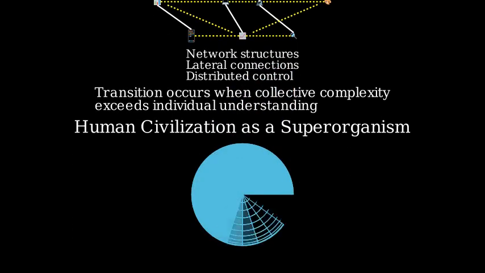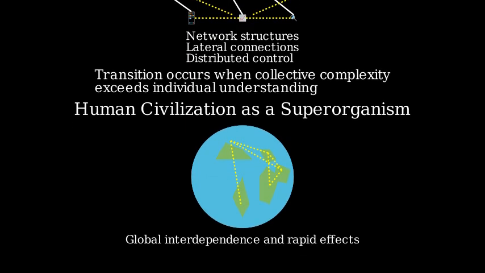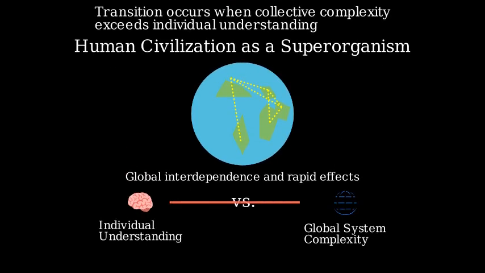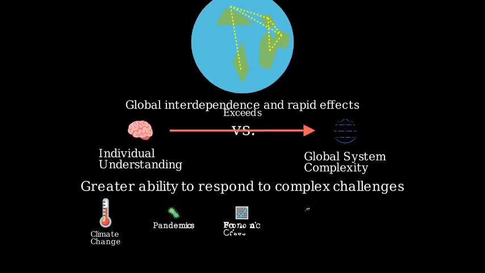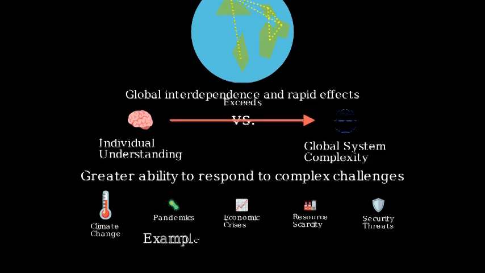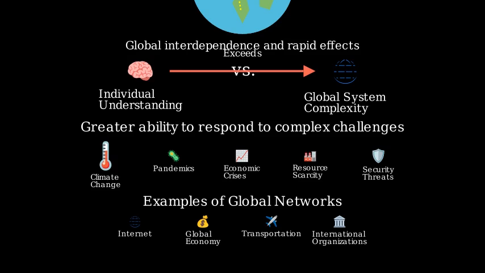Events in one part of the world now immediately affect other parts, from economic fluctuations to environmental disasters. The behavior of this global system is more complex than any individual can fully comprehend. Yet this emergent complexity gives humanity a greater ability to respond to large-scale challenges. The global economy, internet, and international organizations all represent this networked, distributed intelligence that characterizes modern human civilization.